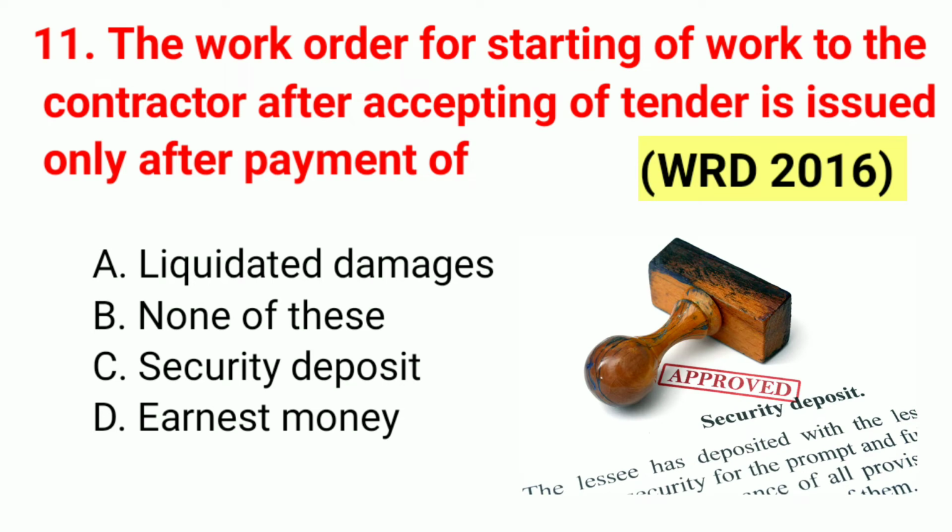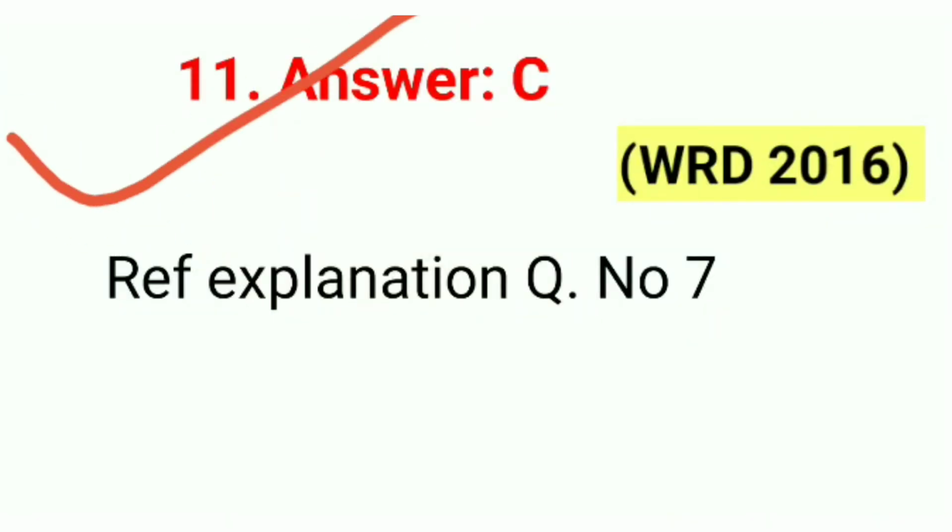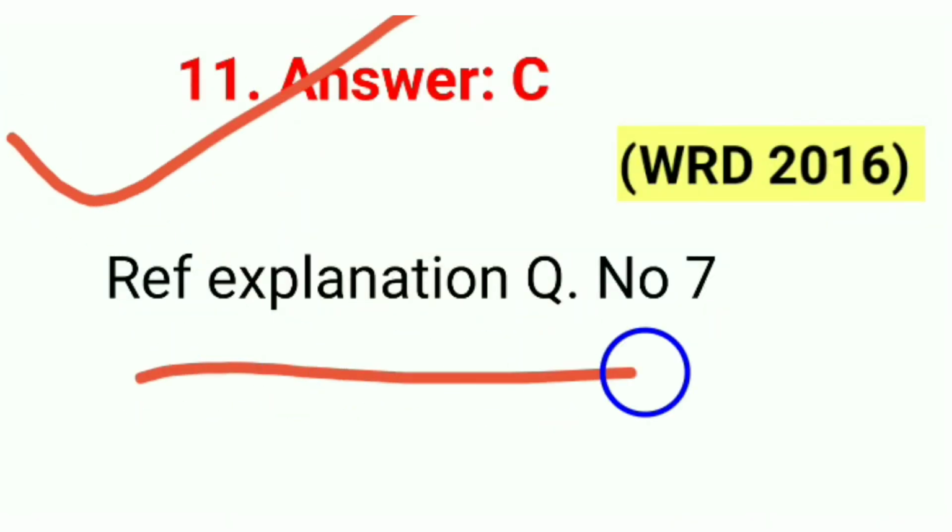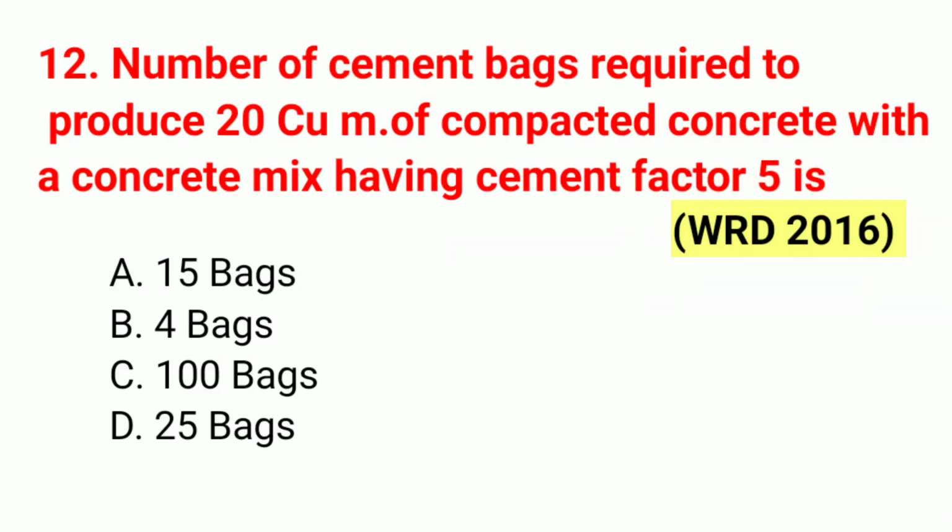Question number 11. The work order for starting of work to the contractor after accepting of tender is issued only after payment of. This question is also from WRD 2016. So the correct answer is option C, security deposit. The answer to question 11 is C. Refer to the explanation of question number 7 for detailed information. You can see that question completely.